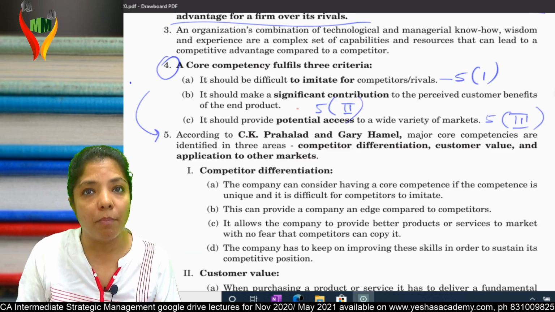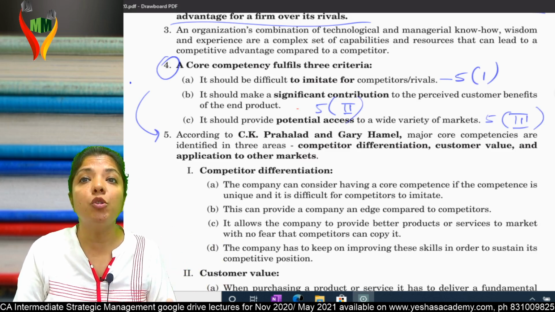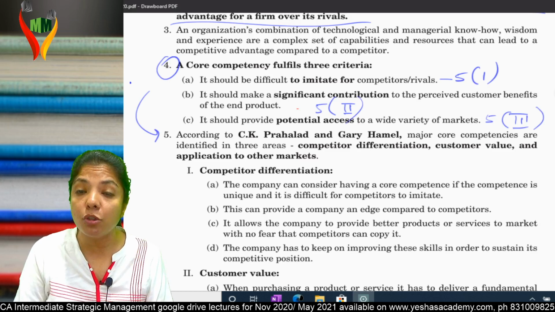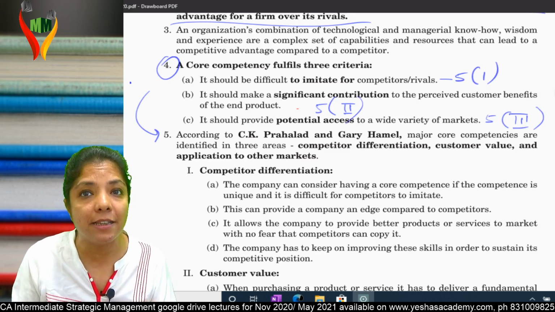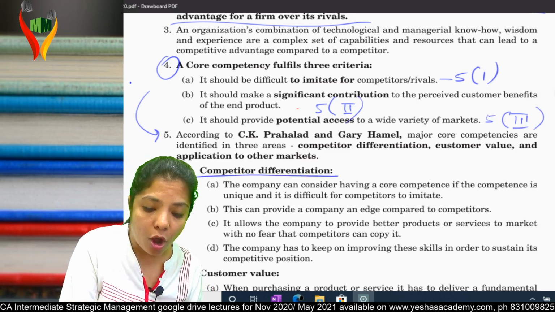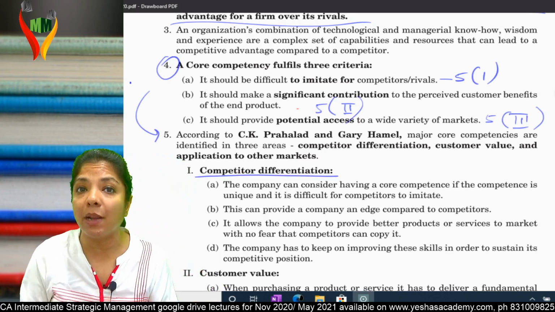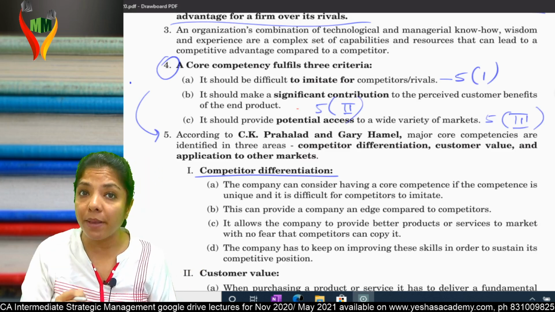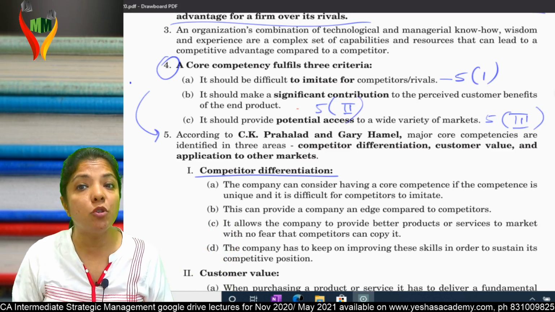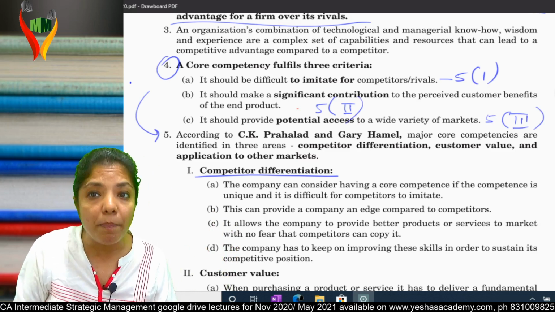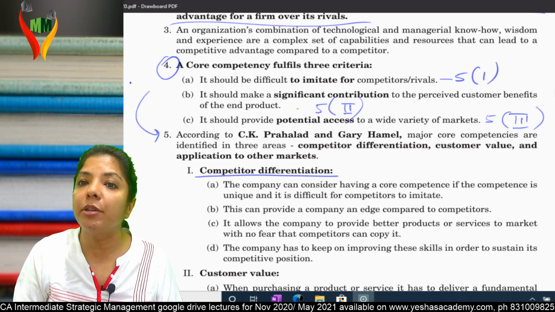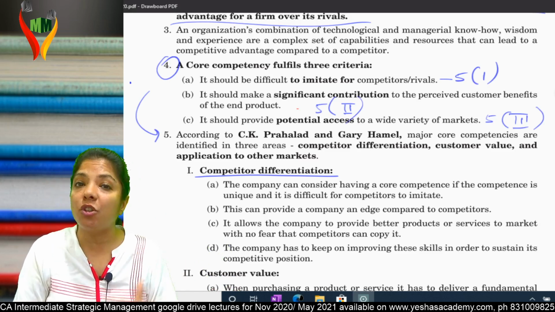over your competitors. The first, it should be difficult to imitate by your competitors. That means nobody should be able to copy your core competency. That means you are different from others. That means you have competitor differentiation. I hope you're understanding the first point. My competency, nobody is able to imitate it, nobody is able to copy it. That means my uniqueness is with me only. I am different from others, and that is what attracts the customers.